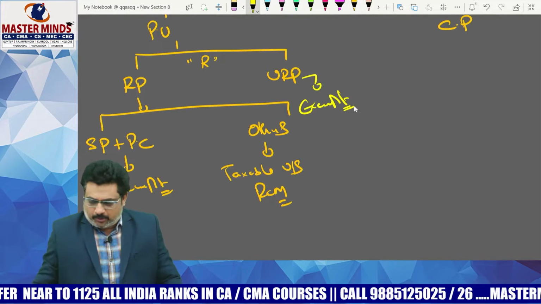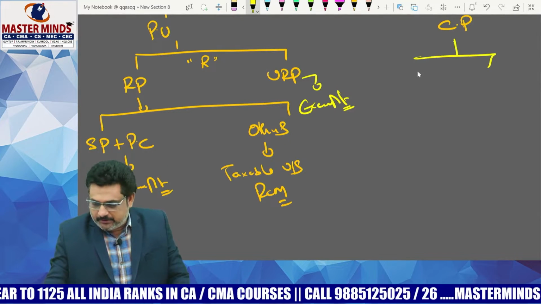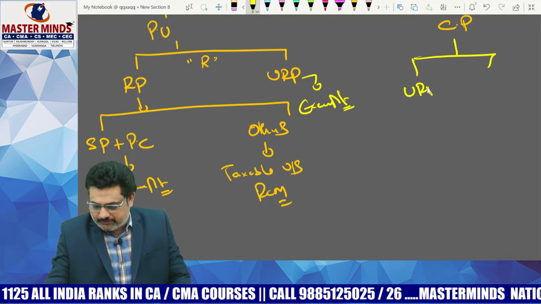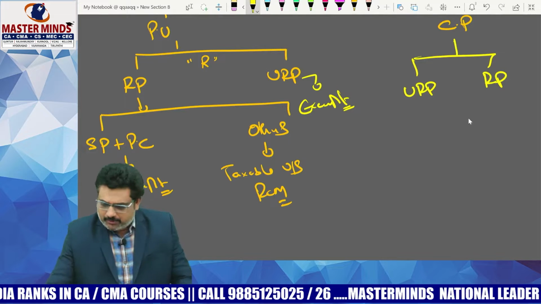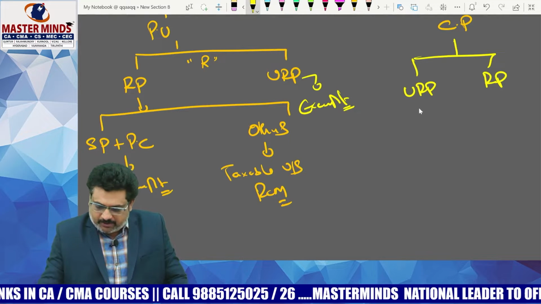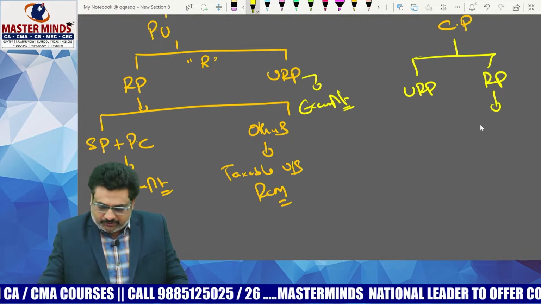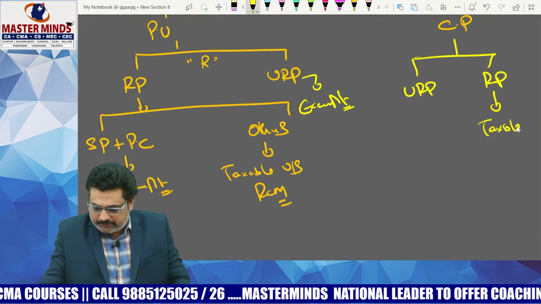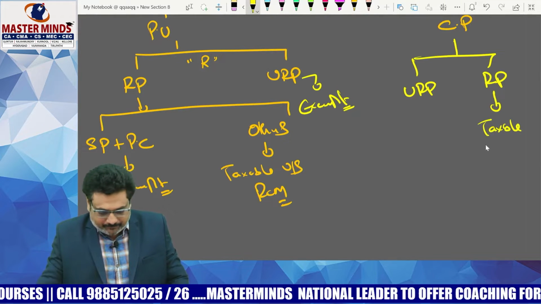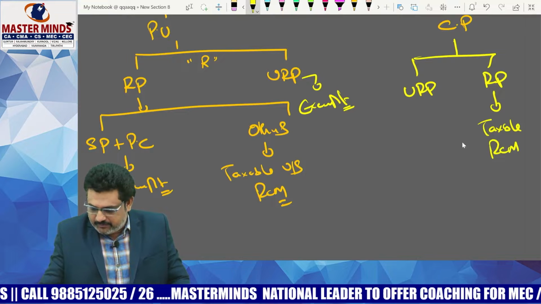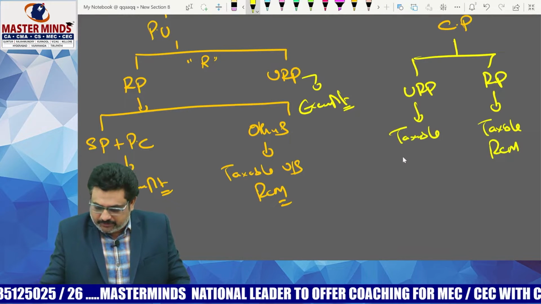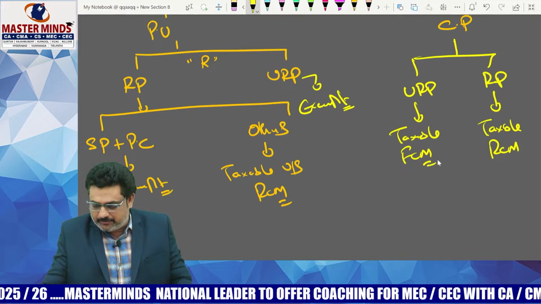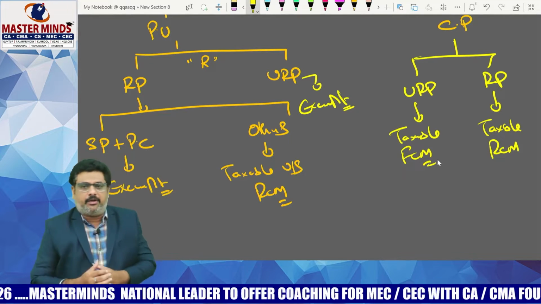Sir, what about the commercial purpose, sir? If the recipient is an unregistered person or a registered person, in both cases it is taxable. But if the recipient is a registered person, it is taxable under RCM. If the recipient is an unregistered person, it is taxable under FCM. That is the difference you need to remember.